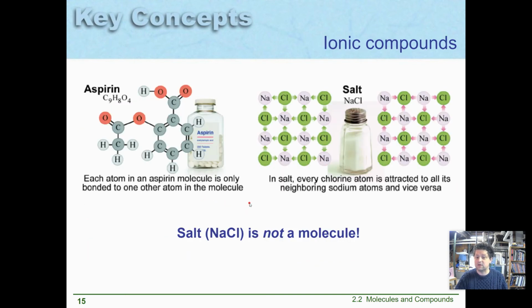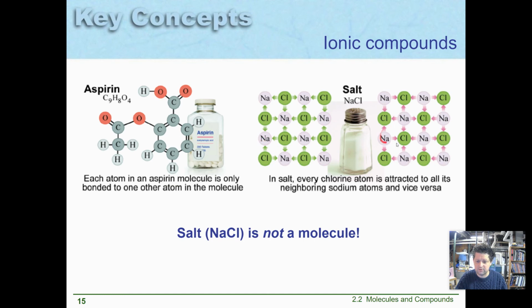Not all substances are molecules, though. Aspirin is a molecule. If I reach into aspirin with my magic tweezers and pull out a molecule, I'm going to get the same thing every time. But a lot of things, anything that involves a metal, is an ionic compound. So sodium is a metal.